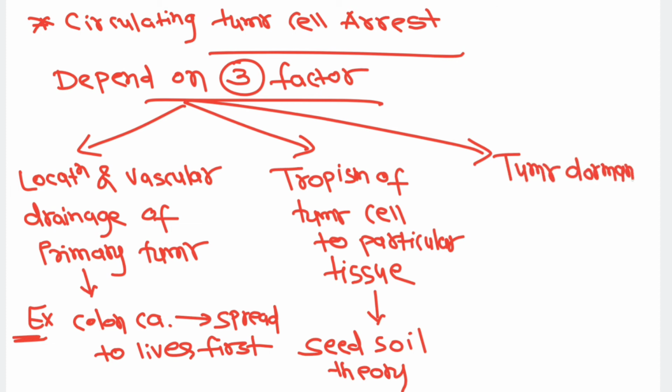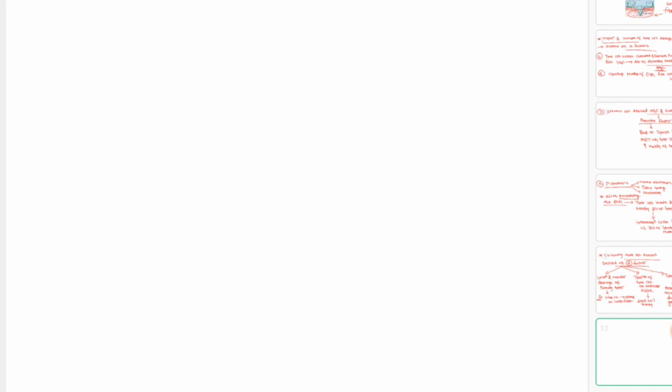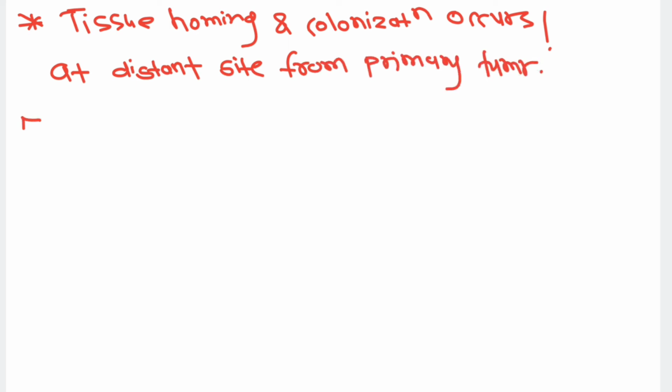And the third one, an interesting thing, is tumor dormancy, in which the tumor metastasizes to the organ, but doesn't grow in that organ. That is known by the name tumor dormancy. All right. Now, once they reach the distant site, once the cell is arrested, they will invade the basement membrane of the blood vessel or lymphatics, and they will home in the particular tissue, and they will colonize there at a distant site from the primary tumor. They will colonize.